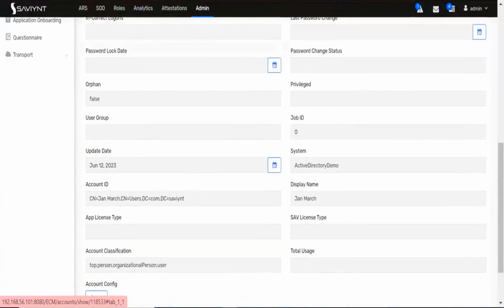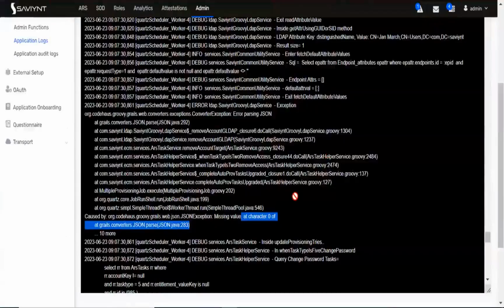So what I believe, if I scroll the log, it is throwing an error in parsing the JSON. Missing value at character 0 of JSON.parse. It's not exactly giving which line it is coming from.